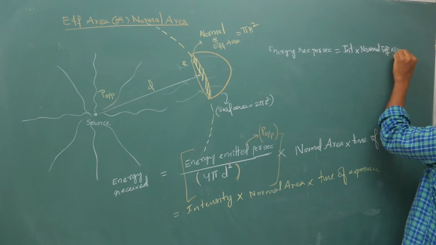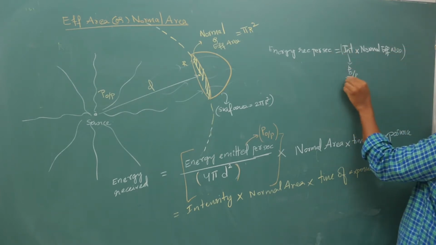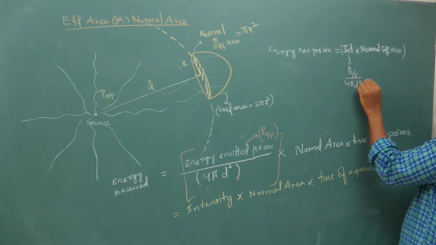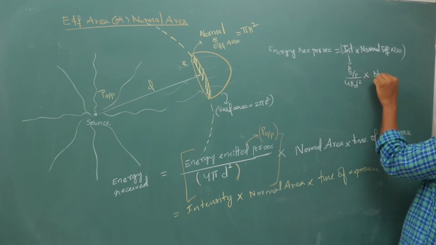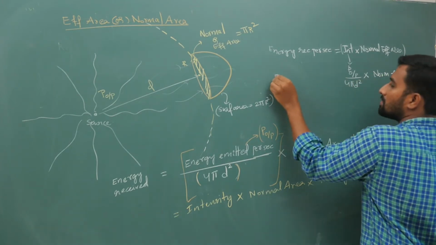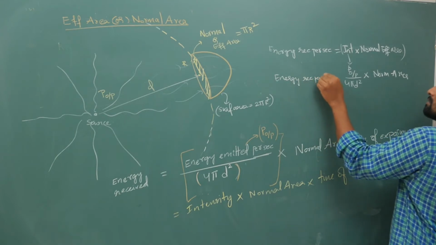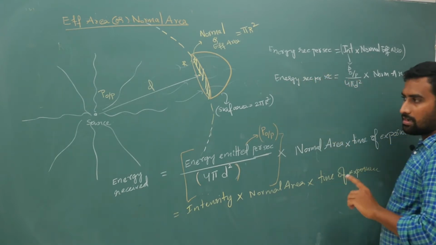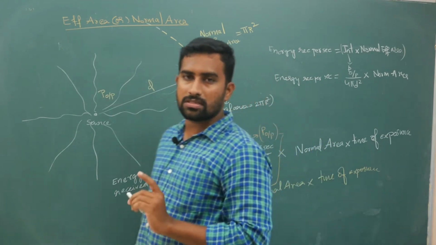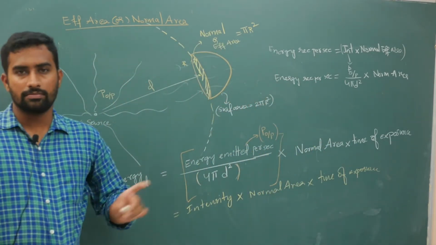Intensity is nothing but output power by 4 pi d square, if it is at a distance d, times your normal area. This is your energy received per second. Keep this in mind. I will give you examples of everything. This is very, very important.